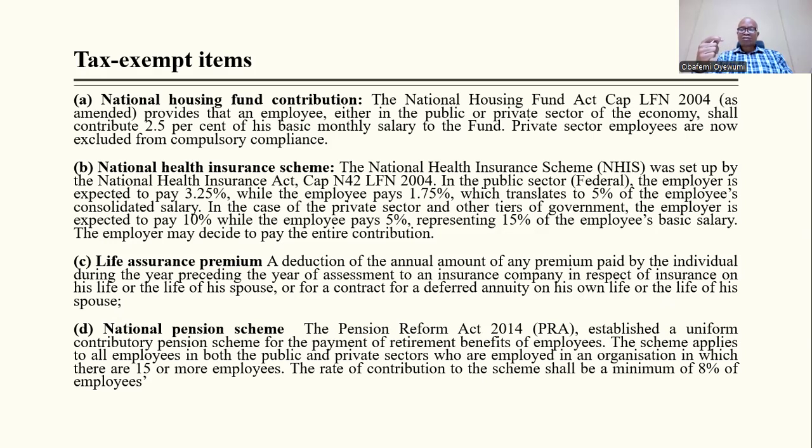The idea is that once it is accumulated over a period of time, you can collect the money and use it to buy or fund your business, or the construction of your house. For a private sector person, it is usually 2.5% of his basic monthly salary. For the public sector, that's the rate. That's what they deduct from the salary. But today, private sector employees are now excluded from compulsory compliance. So if you choose to do it, you're doing it on your own.